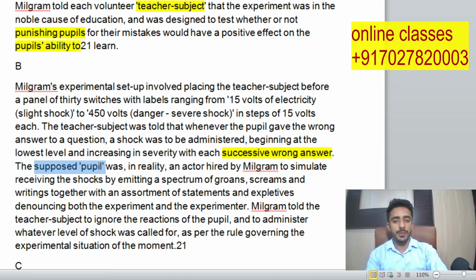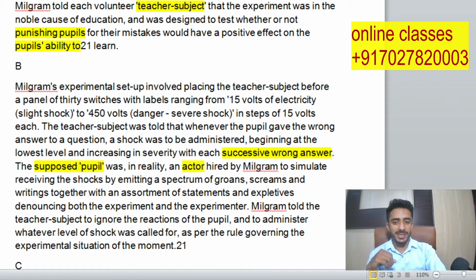Actually, the pupils in this experiment were not really students, but some kind of actors hired by Milgram to simulate receiving the shocks by emitting a spectrum of groans, screams, and writhing. Meaning when they were punished with the shock, they would scream and groan, begging for mercy, and expletives denouncing both the experiment and the experimenter. Denounce, like ignore the experimenter.